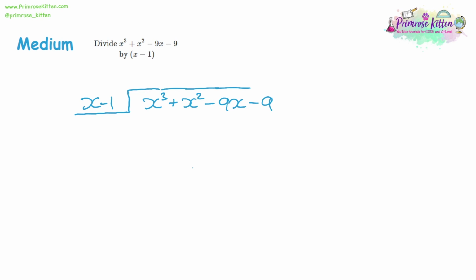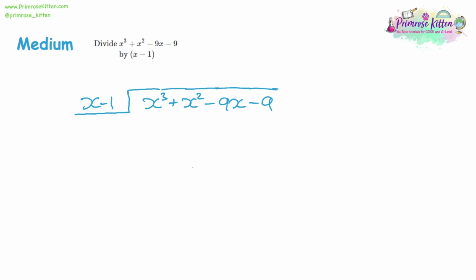So let's practice some questions where the remainder isn't 0. So our next one, we're going to divide by x minus 1. We're dividing x cubed plus x squared minus 9x minus 9. Now I'm hoping that roughly we've got the idea of what's going on here. So I'm going to try and speed up, so I'm going to do a little bit less explanation now.